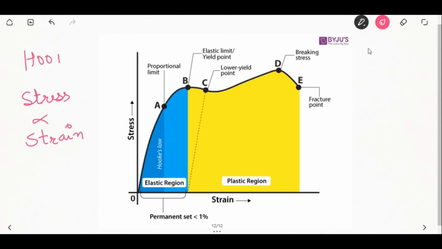So beyond the proportional limit, the material is still elastic in nature. That is, if you remove the load, the material will return to its original shape. Thus, the elastic limit may be defined as the maximum stress that a material will withstand without permanent deformation. So, the maximum stress that a material can withstand without change in shape. This is the elastic limit.